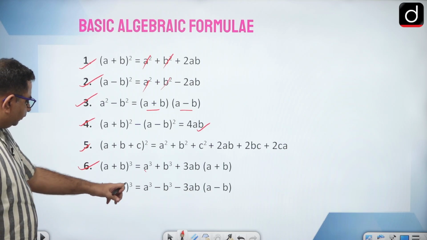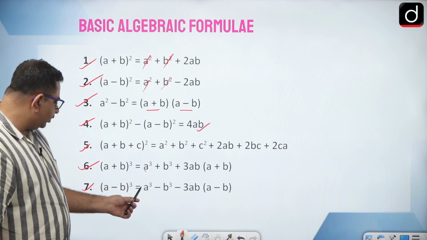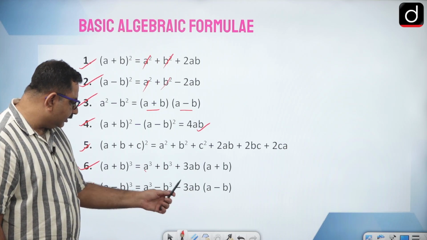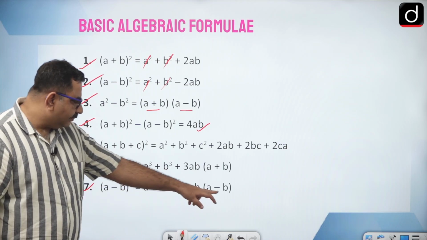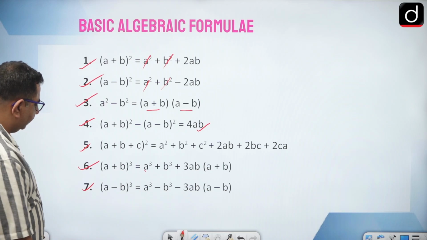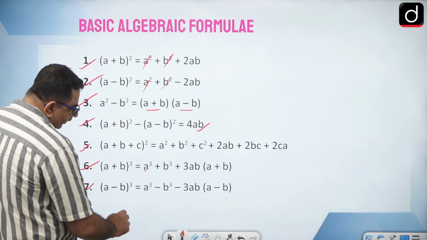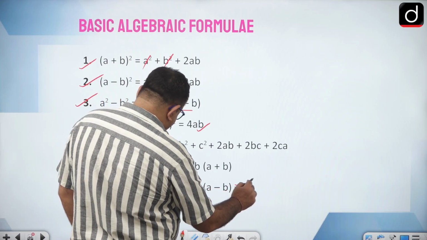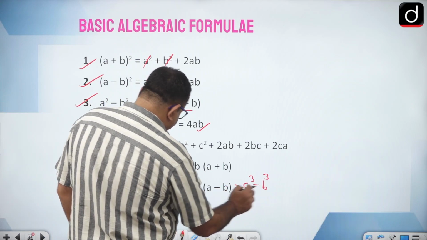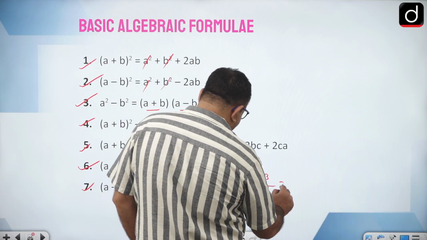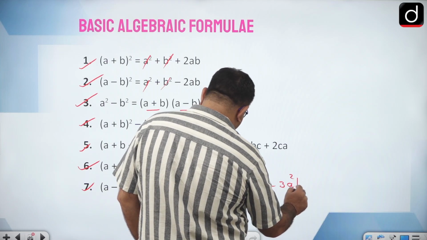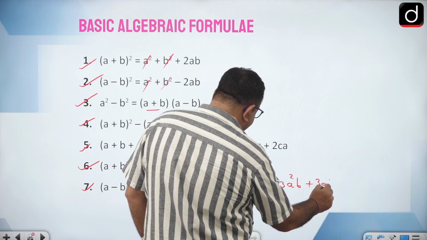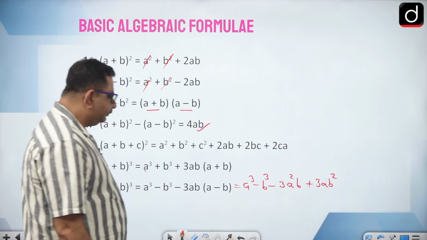Then (a minus b) whole cube is a cube minus b cube minus 3ab in the bracket (a minus b), right? Or you can write it as a cube minus b cube minus 3a square b plus 3ab square.